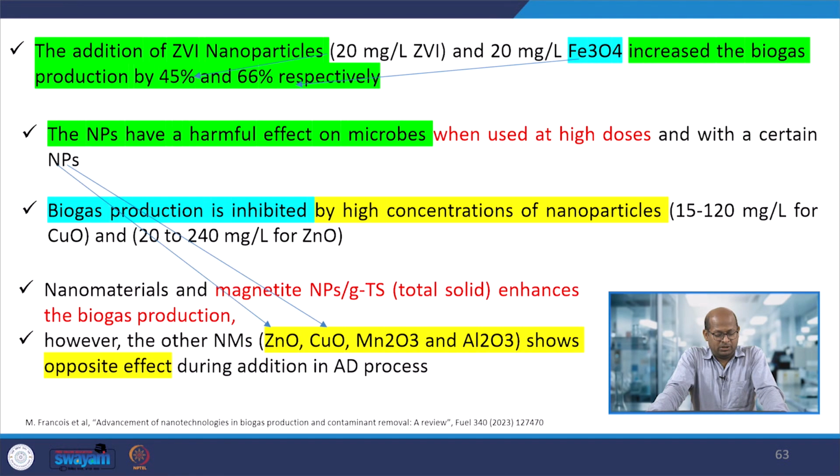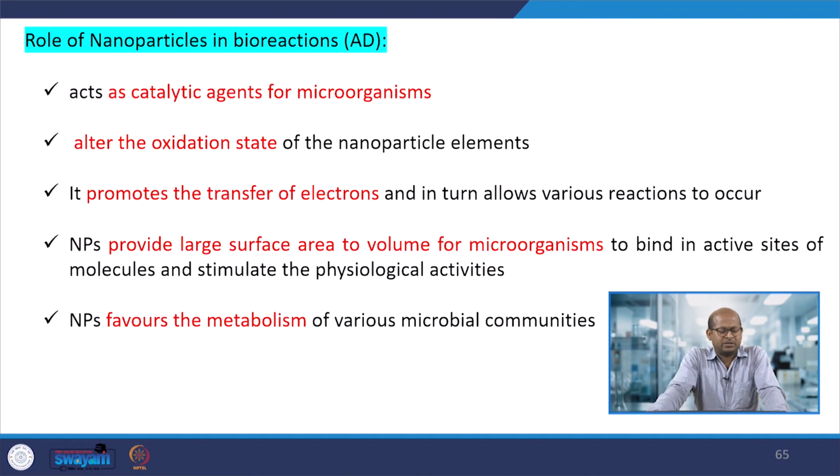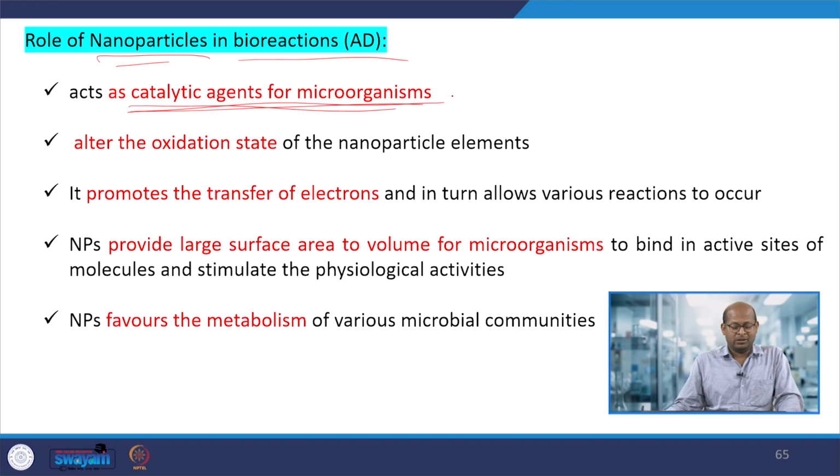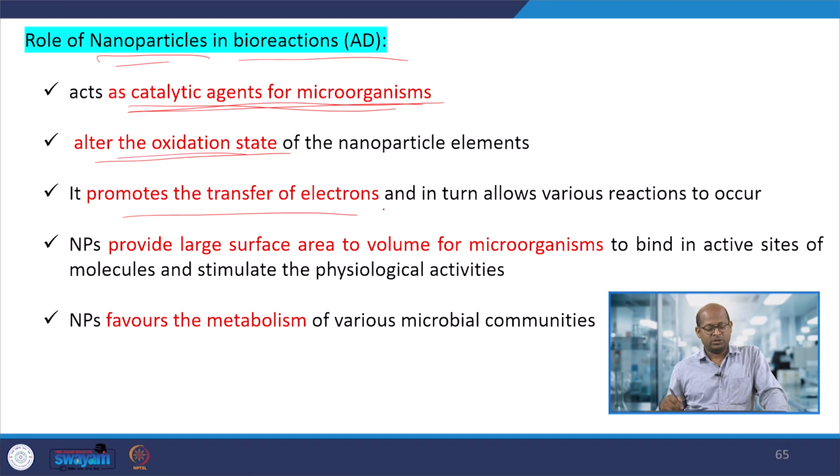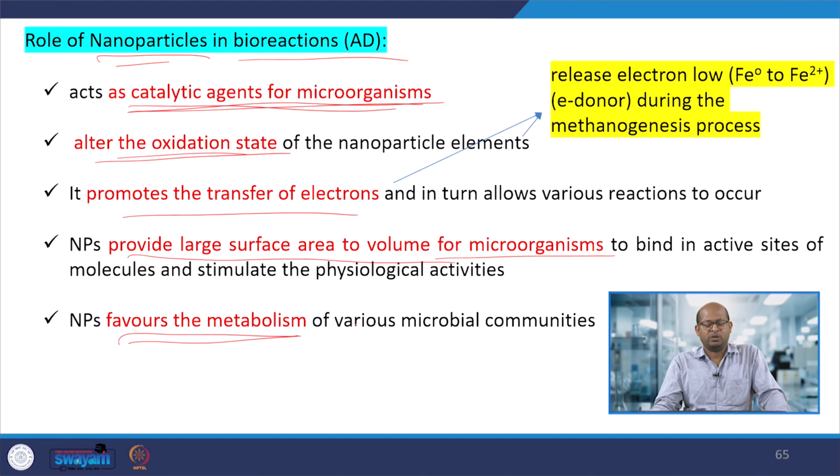Okay, so the role of nanomaterials in biogas production we have already discussed. In anaerobic digestion, for the production of methane or biogas, those nanomaterials or nanoparticles act as catalytic agents for microorganisms, and also alter the oxidation states and promote the transfer of electrons during this digestion process. They also provide a large surface area to volume ratio, which helps microorganisms bind with the active sites and enhance methane production. Also, it favors the metabolism of the microorganisms or microbial community.